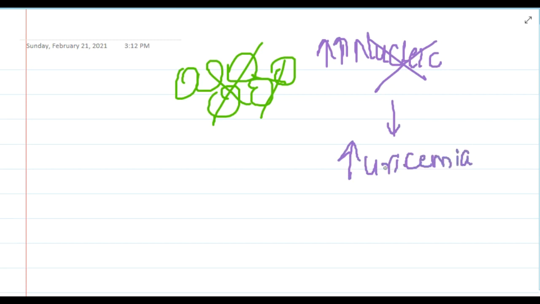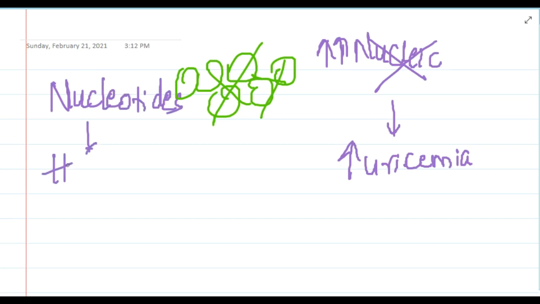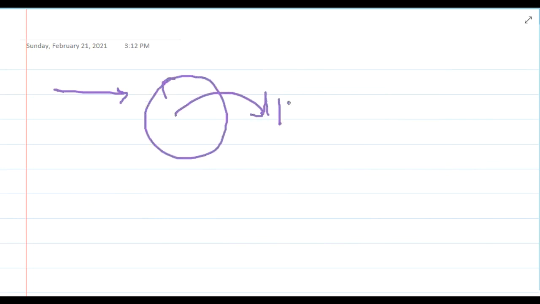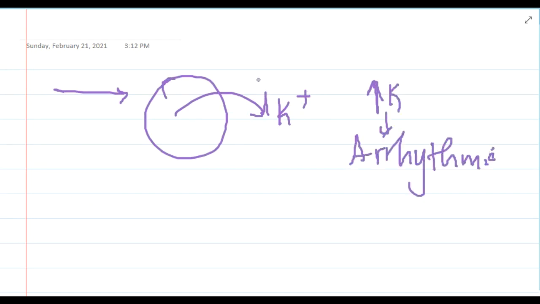So how does this hyperuricemia occur? All the nucleotides which are present in the tumor cells get converted to hypoxanthine, and this hypoxanthine will form xanthine, which will finally form uric acid, leading to hyperuricemia. Then you will also see release of the potassium which is present in the cell, thus resulting in hyperkalemia and arrhythmias.